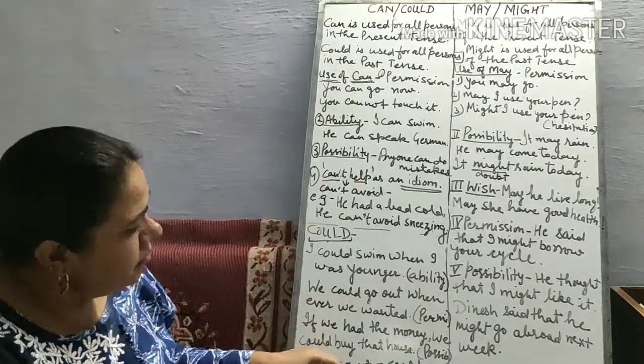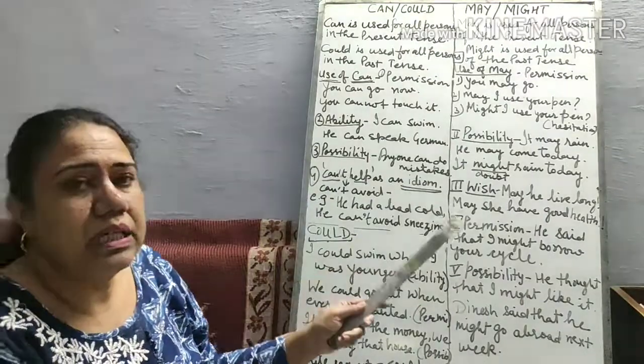So these are the modal verbs can and could, may and might.